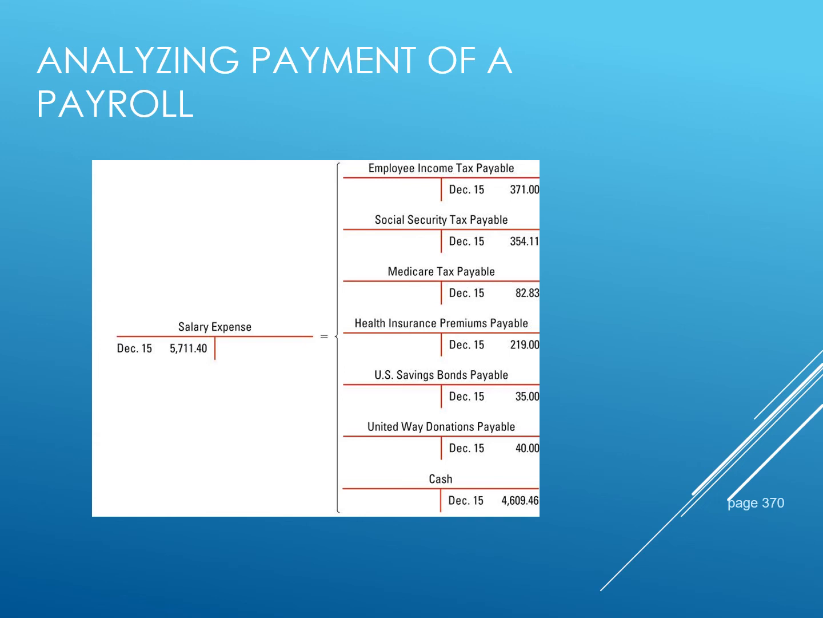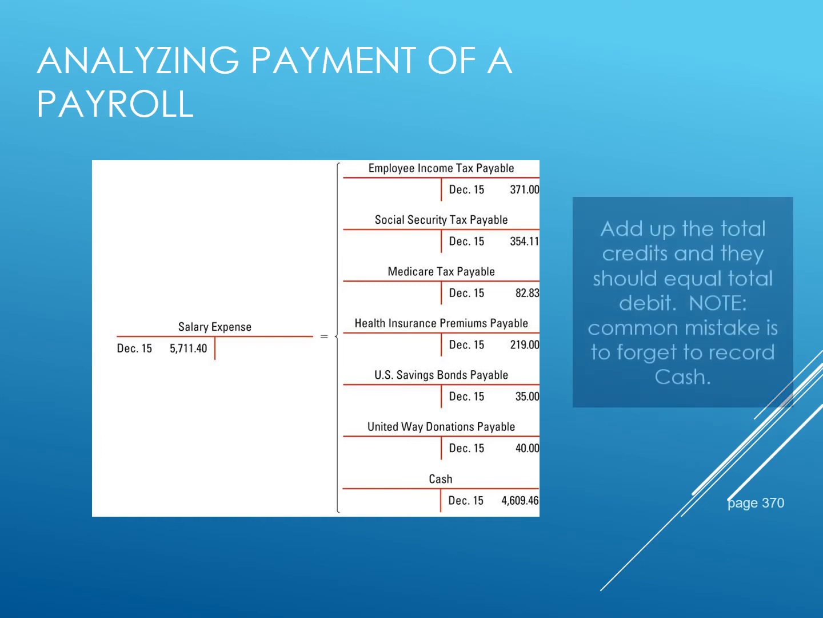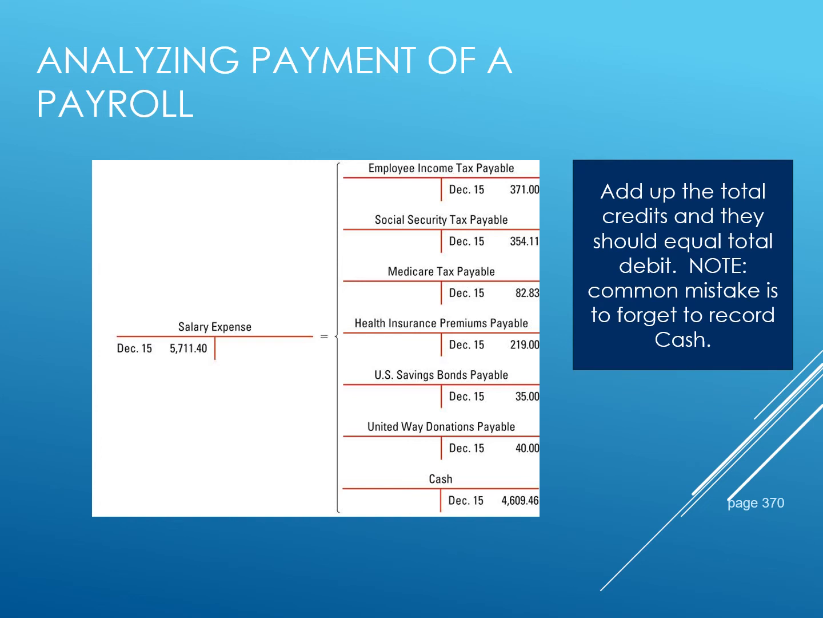When we add up all of our credits, they should equal a debit for salary expense. Remember, salary expense is our total or gross earnings. So on the payroll register, our total earnings should be equal to our salary expense. So add up the total credits and they should equal the total debit. Note, the most common mistake made is to forget to record the cash.